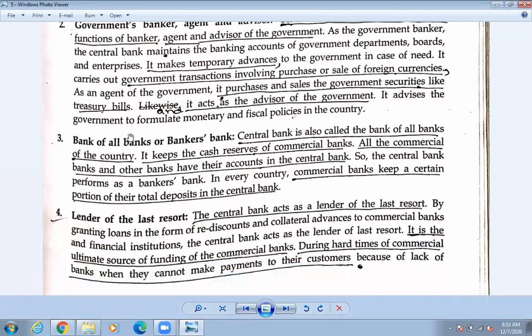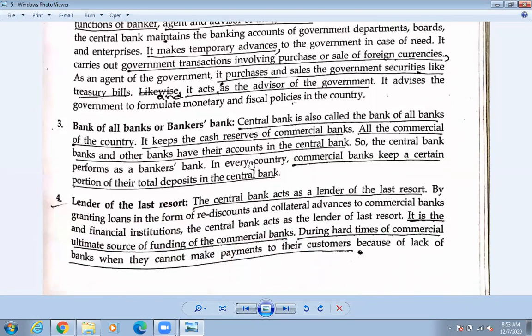Okay, so next one, number 3, is bank of all banks or the bankers' bank. Okay, so सबै ब्याङ्कर्सहरुले कहाँ राख्छ त पैसा भनेर last time also just before also I have already mentioned you, all the banks they are giving the security in a bank.